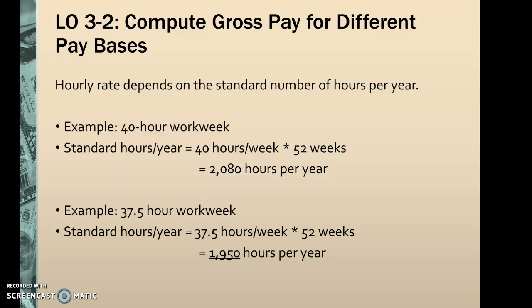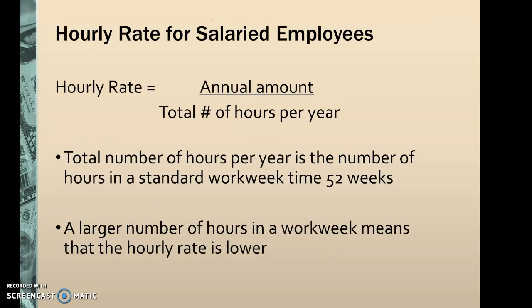This is covered on page 89 in your book. So depending on how many hours they are scheduled to work in the work week for the employer, you multiply it by 52 weeks in a year. Hourly rate for salary employees is the annual amount divided by the number of hours per year. So a larger number of hours in the work week means that the hourly rate is lower. So this would be an example for salary employees. If you are salaried and you're making $50,000 a year, you are paid $50,000 per year no matter how many hours you work within the work week.